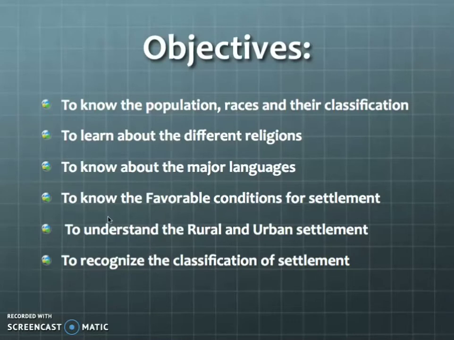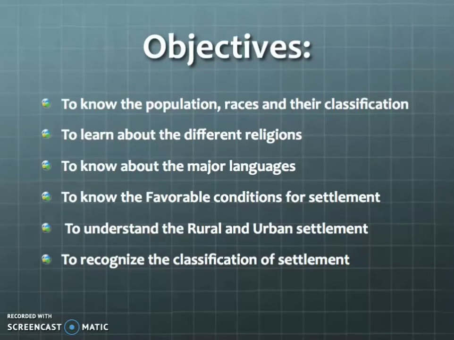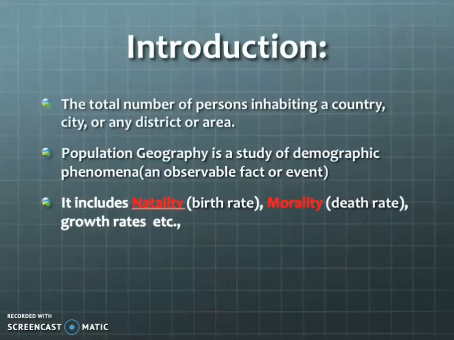Let me start the lesson. Before going into the lesson, we will have a basic thought of the word population. Population means the total number of persons inhabiting a country, city or any district or area. In this lesson particularly we are going to learn about population geography.